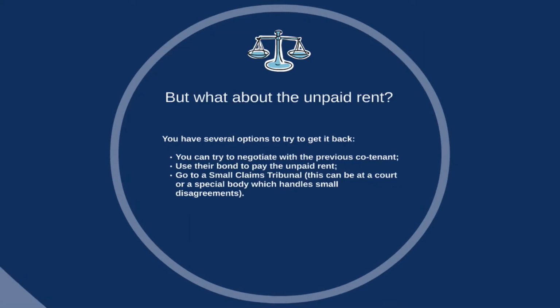But what about getting the unpaid rent back from the co-tenant who hasn't paid? You could try to come to an arrangement with the leaving tenant. It's always good to try to part ways on friendly terms. However, if the tenant refuses to pay the unpaid rent, you may be able to take the money out of their bond. When a tenant signs their lease over to someone else, the bond money paid by the new tenant is paid to the leaving tenant, so you may be able to get the unpaid rent from the new tenant's bond money. The bond held at the rental bond board will remain the same.